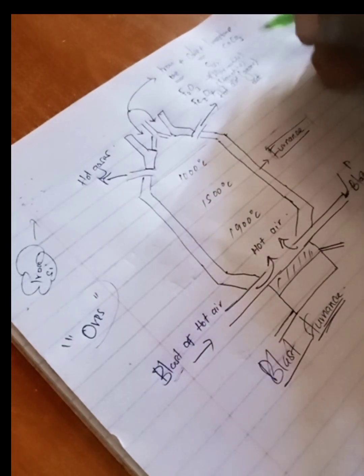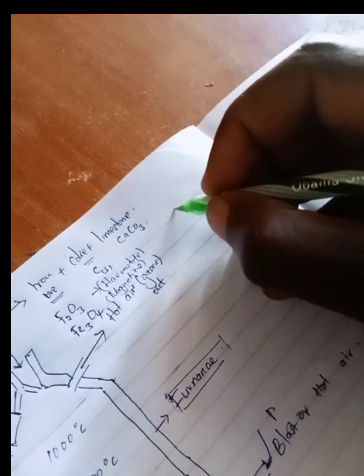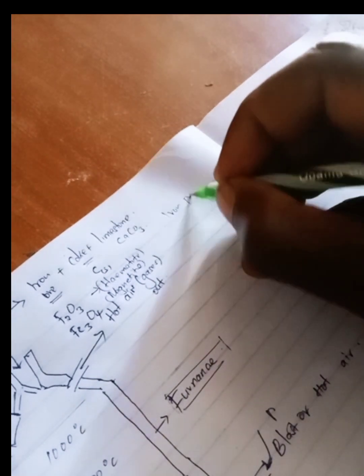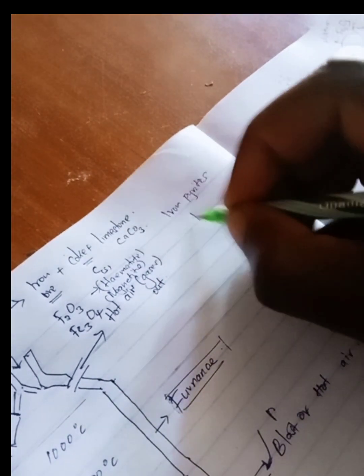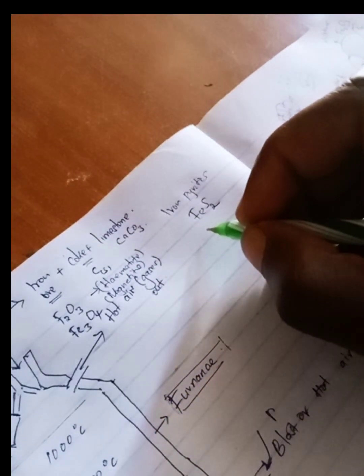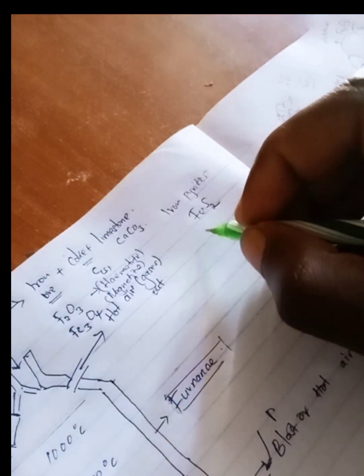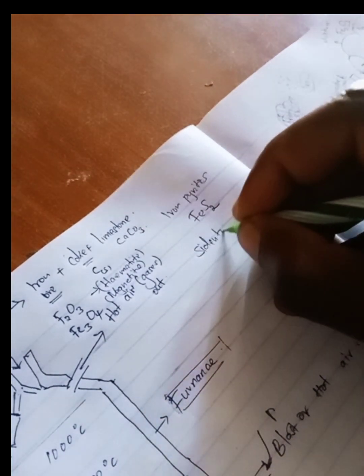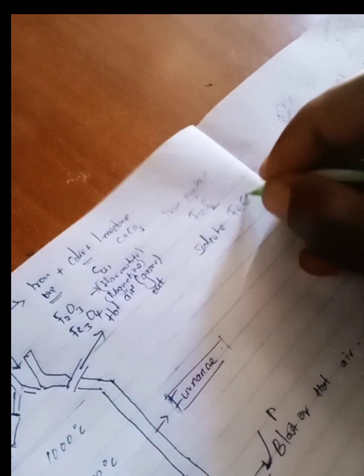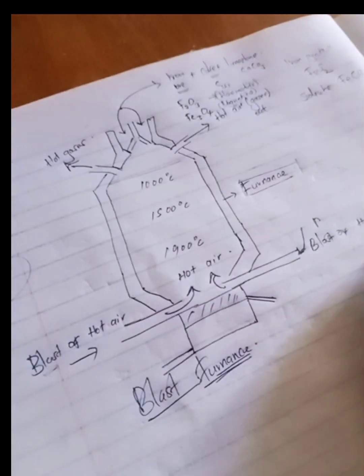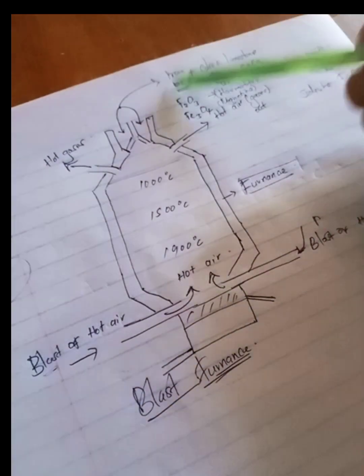And we have other ores, such as iron pyrites, what we call FeS2. Yeah, we have others like siderite, what we call the iron carbonate. And with those, we then go down here. So those are the ores.